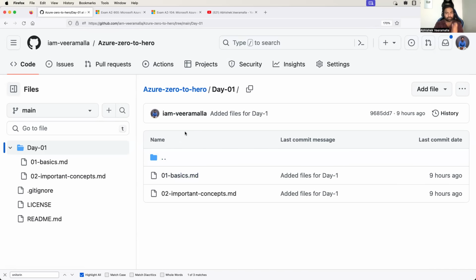Inside this folder, you will have notes for the particular video. Here we have two MD files, and after watching the video, you can use these notes as revision material. Anytime you want to go back and understand a particular thing, you can watch the video or quickly come back and look into these MD files.